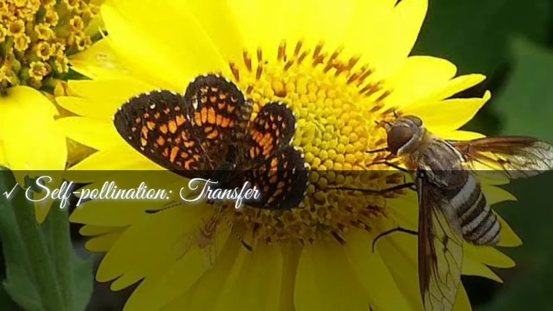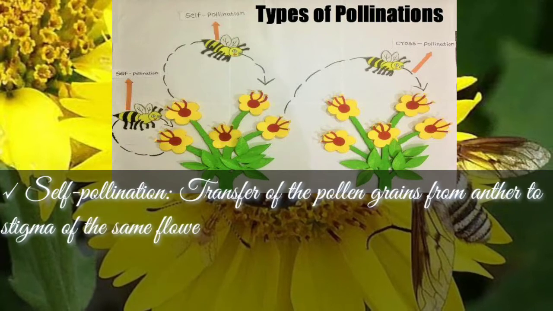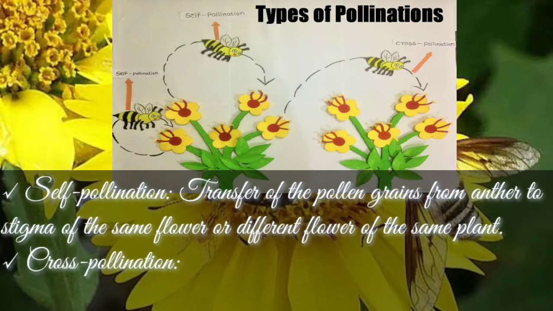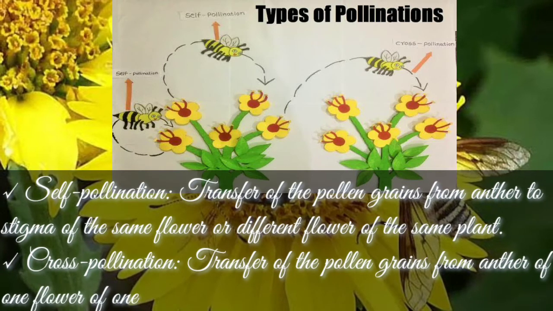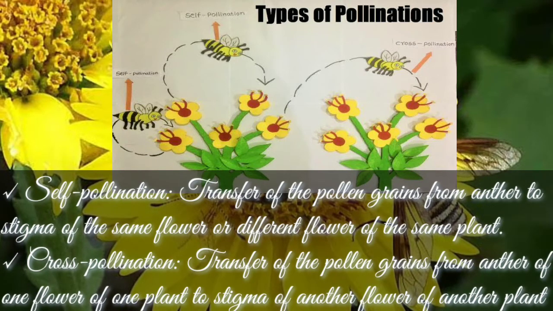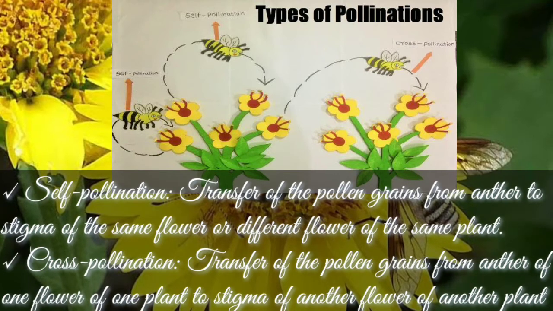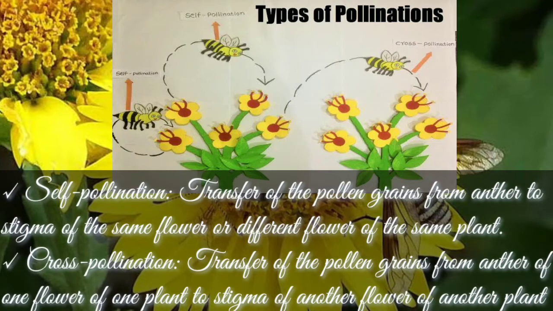Self-pollination is the transfer of the pollen grains from anther to stigma of the same flower or to stigma of another flower on the same plant. And cross-pollination is the transfer of pollen grains from anther of one flower to stigma of another flower on another plant.